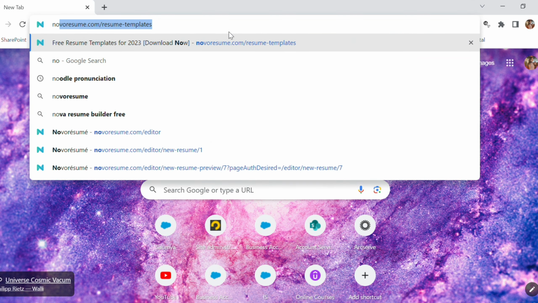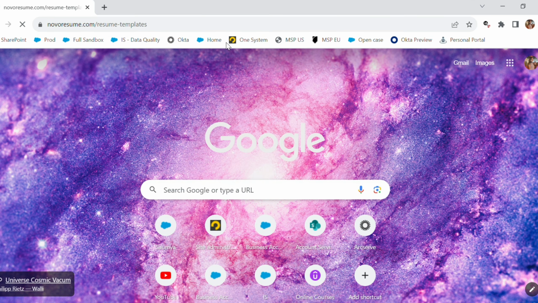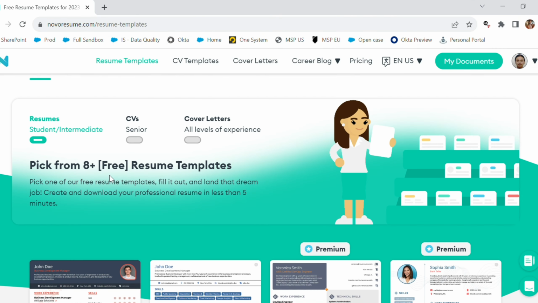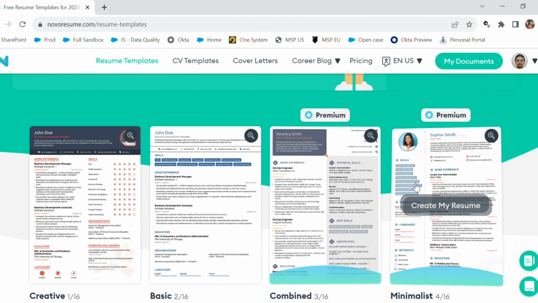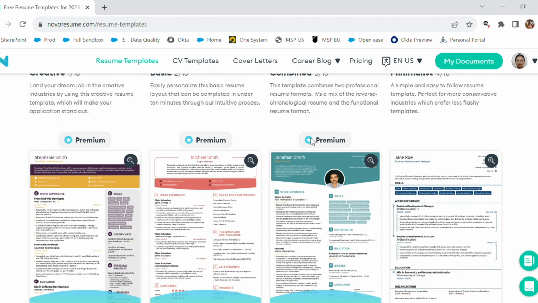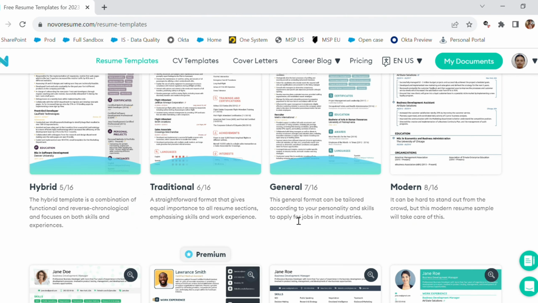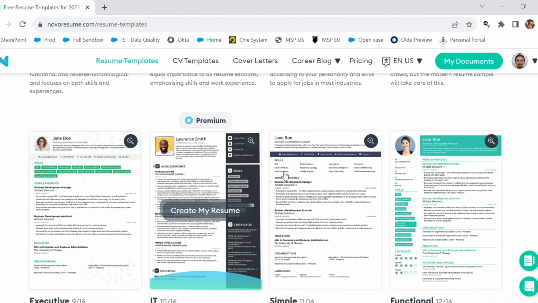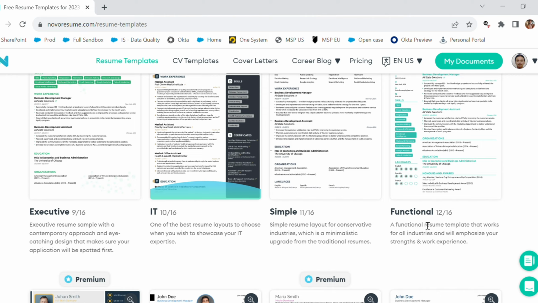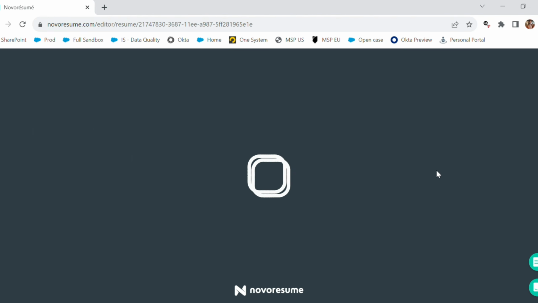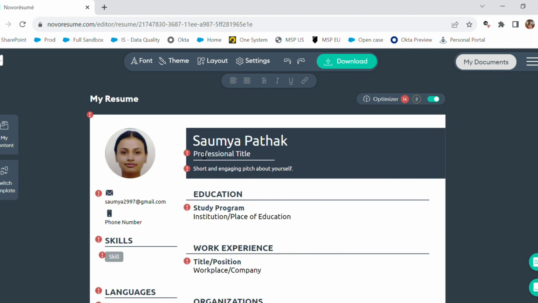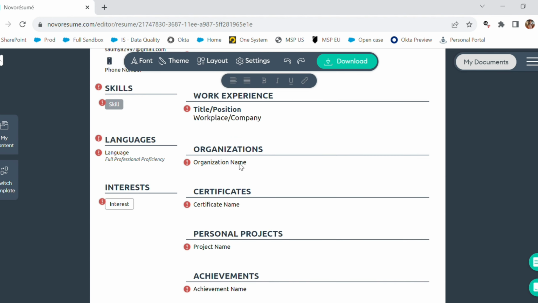Firstly, we will go to the link called Novo Resume, and we have this website here. It has a lot of resume templates. Some of them are premium ones, which require money to download the resume template, so we are not gonna choose that one. We will choose the free one, and I have selected this resume. And here we have the template ready for this one.